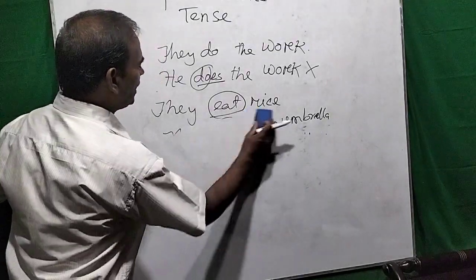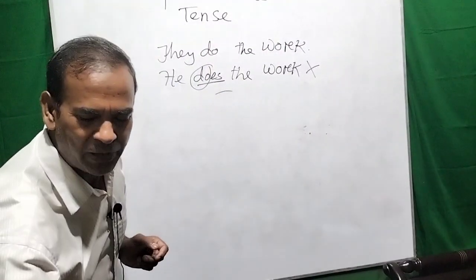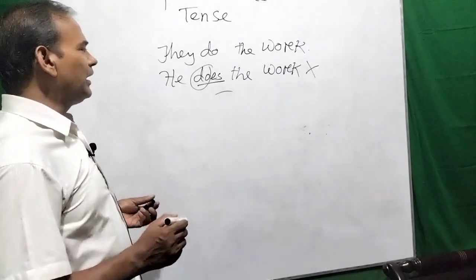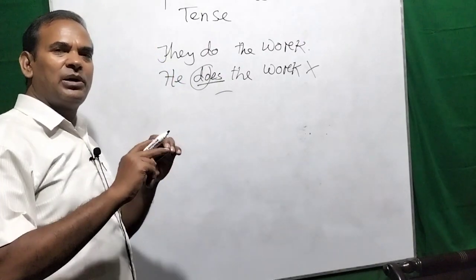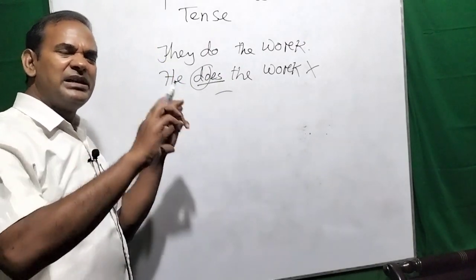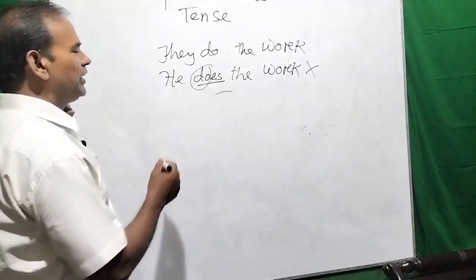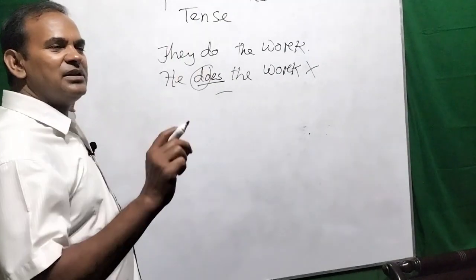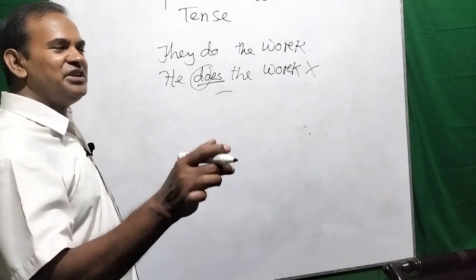But a modal auxiliary verb can be placed after any subject without any change. So you can place can after he, I, you, they, she.